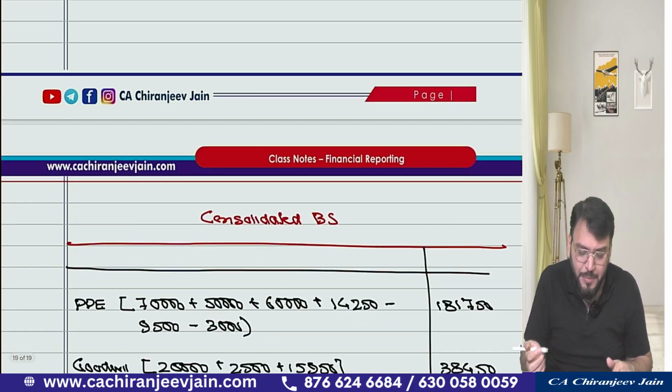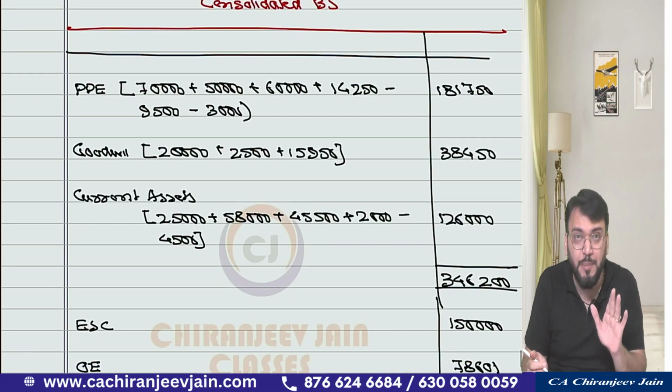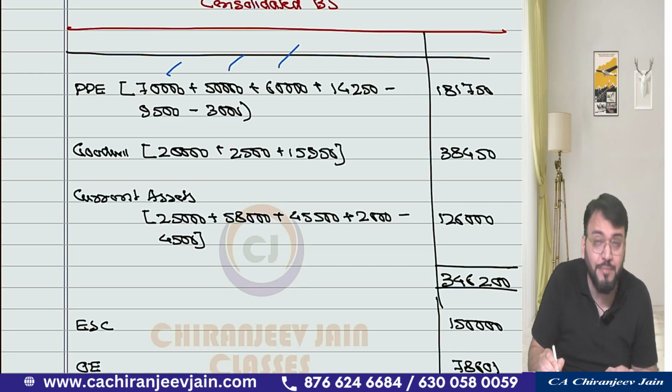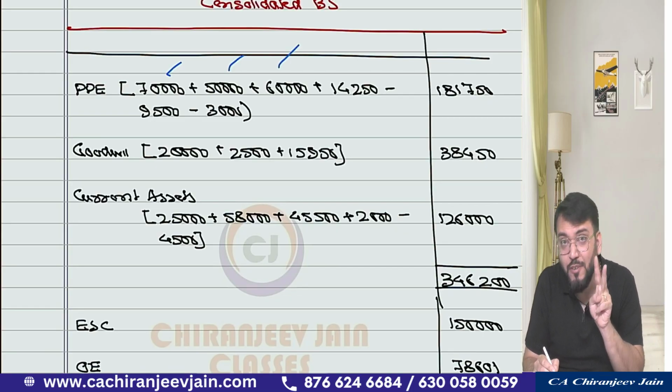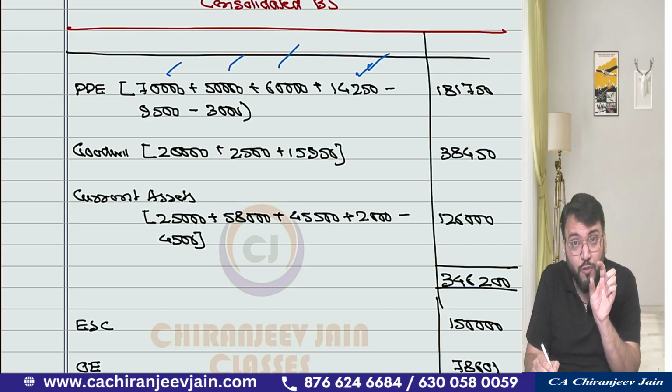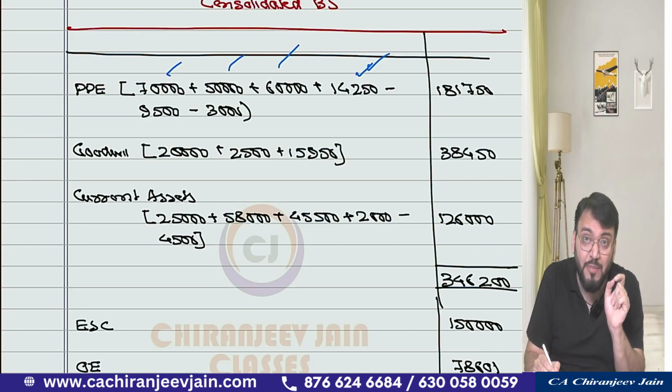Now we can prepare the CBS, the consolidated balance sheet. So in PPE it is book value plus book value plus book value. So three book values we have taken. Yes. Then there are two fair value adjustments. Correct. One is for Bajaj, one is for Charan. So 14,250 there was a fair value gain. So the net change was 14,250, and there was one fair value loss for Charan Limited.